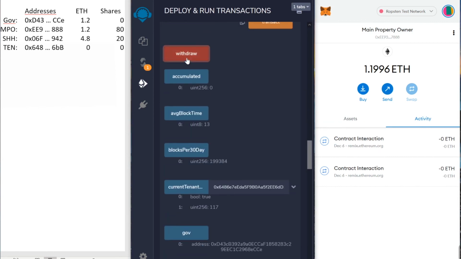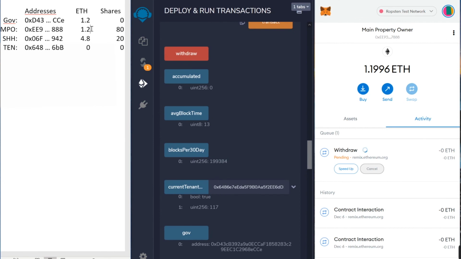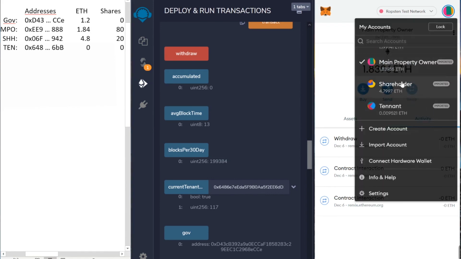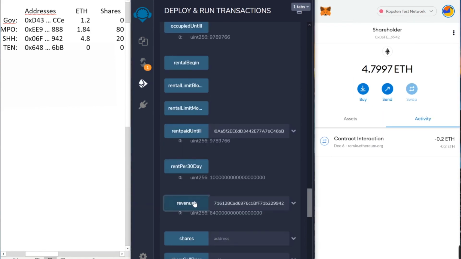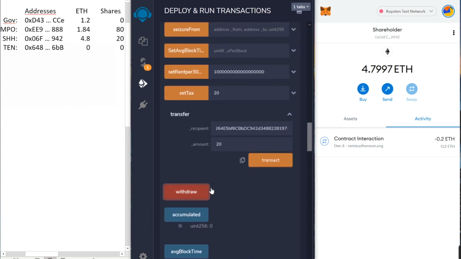Let's withdraw. We received 0.64 ETH. The shareholder: it is 0.16. Let's withdraw our money.